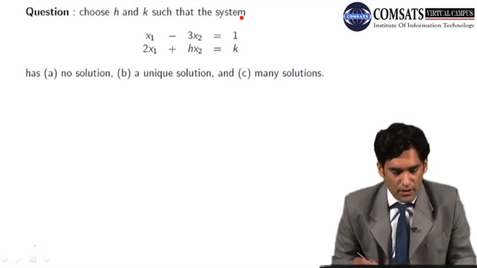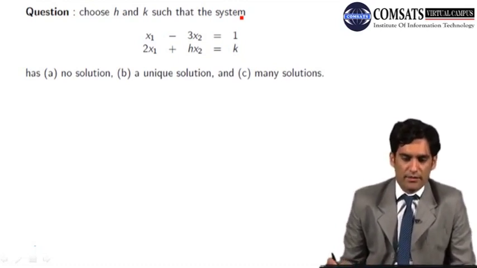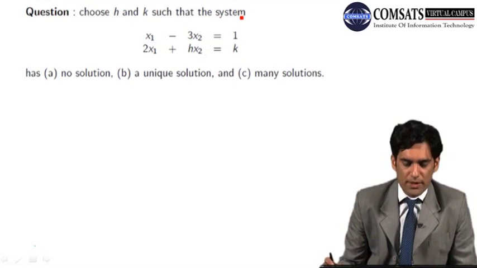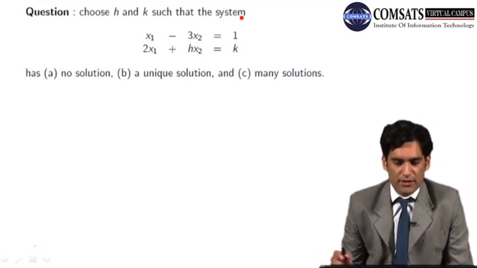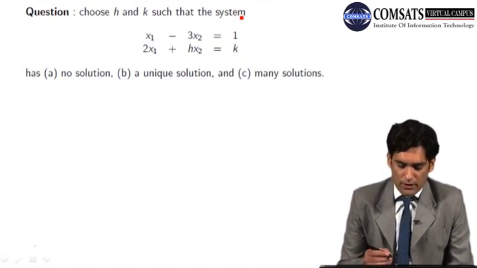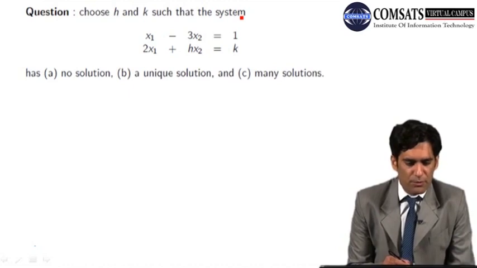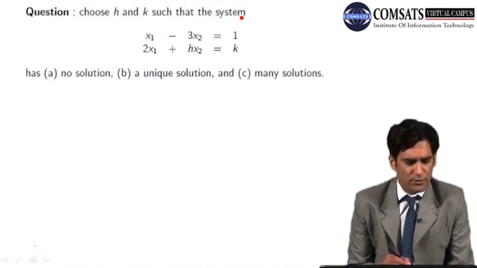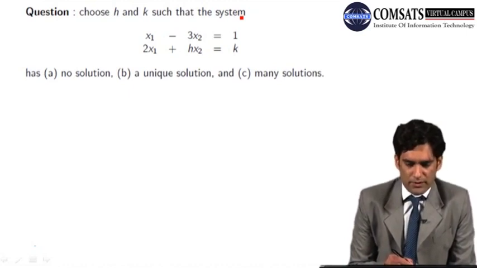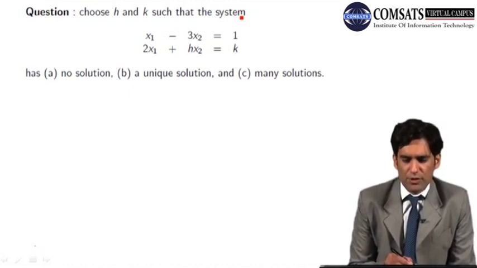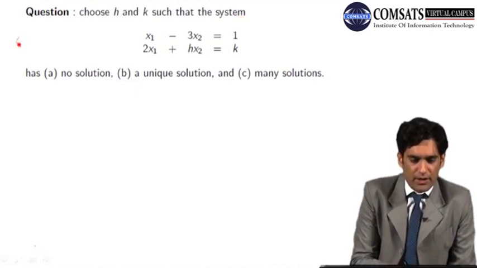The question is: you have to choose h and k such that the system, which is a 2 by 2 system in which h and k are involved, has three possibilities. The first possibility, A, is that we have no solution; the second possibility is that we have a unique solution; and the third possibility is that we have infinitely many solutions.